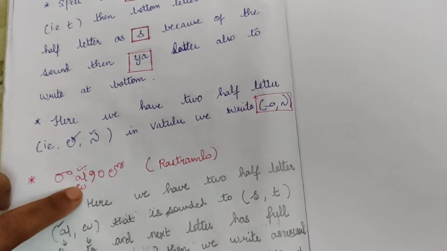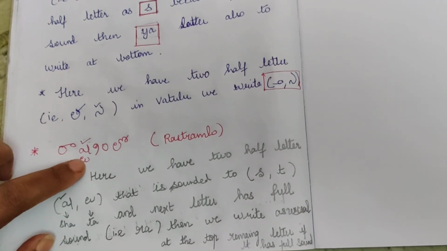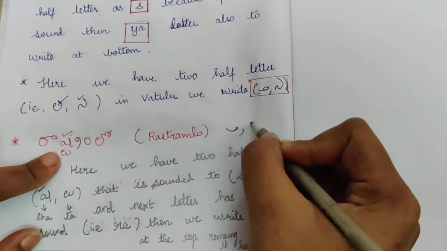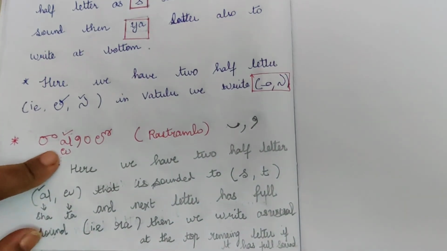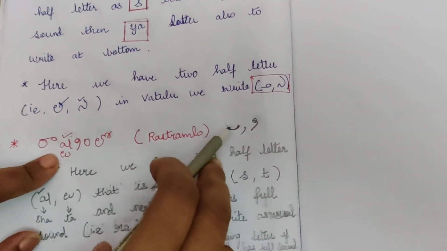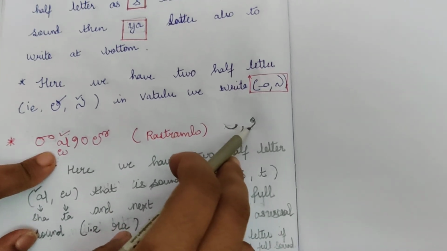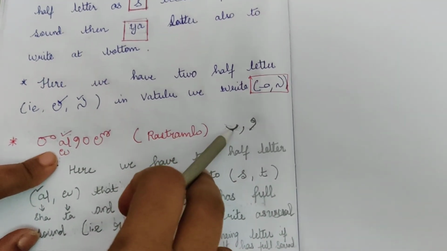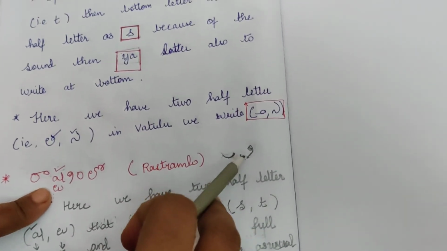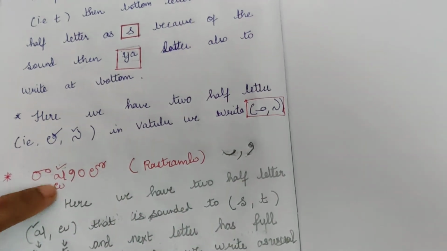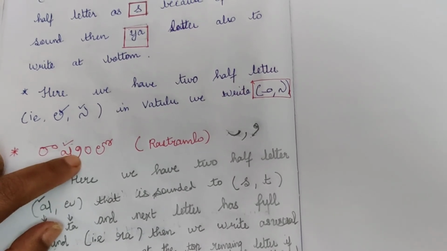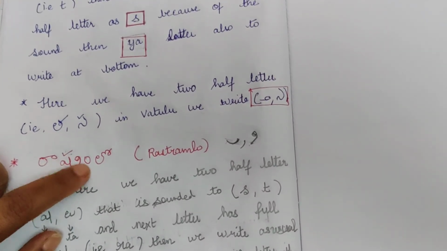As I said in Gunintalu, and if you look in the Vattulu concept I told, for Ra we have two types. One is like a half moon and one is like a semicolon. This will be used whenever there are two vattu or we don't have space to write the half letter. So you can use either this or this, but mostly in some cases when there is no space or when it's two vattu, to avoid confusion, they write like this. Okay, Rashtramlo: Ra, Ish, it, Ra. The Ra is completed. Then you go to the top.